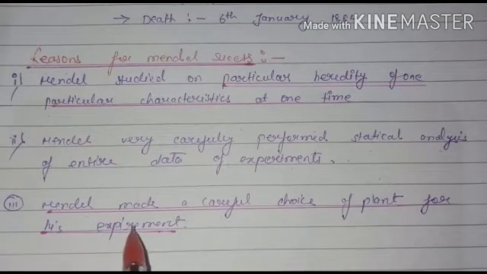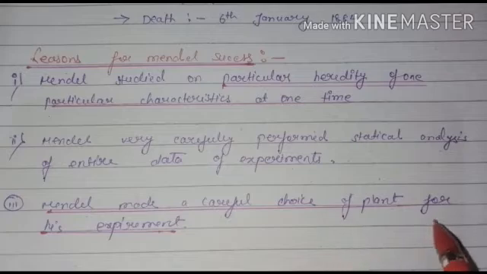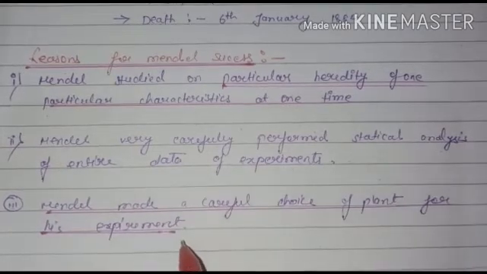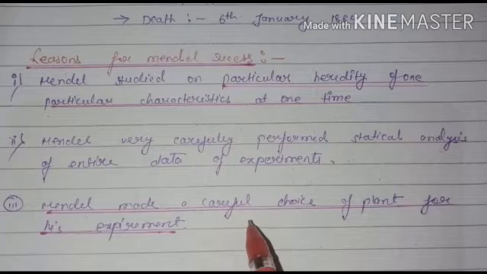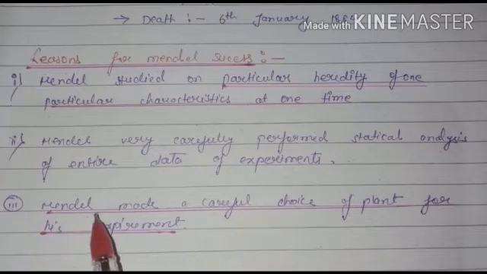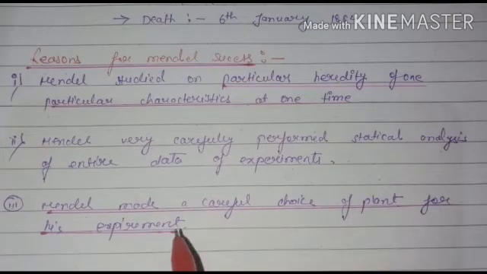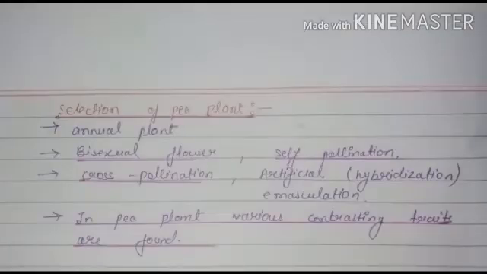Third, Mendel made a careful choice of plant for his experiment. He used the pea plant, so he carefully chose the plant on which he had to do the experiment. These are the three points by which Mendel got success. Next, selection of plant.